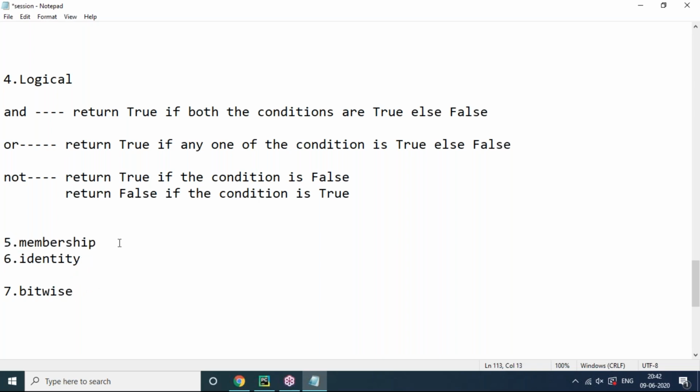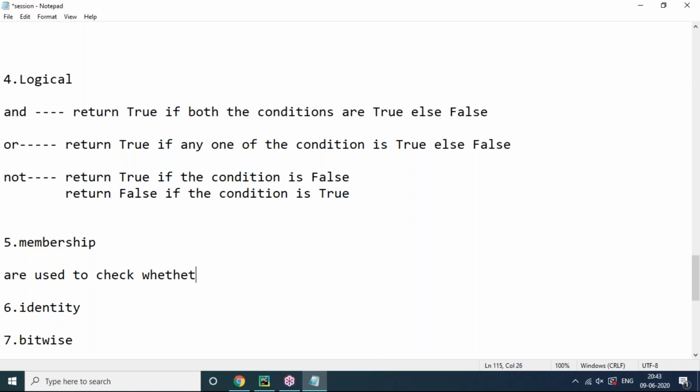Membership operators are different. So what is the use of membership operators here? Membership operators are used to check whether a value is present in a sequence or not.